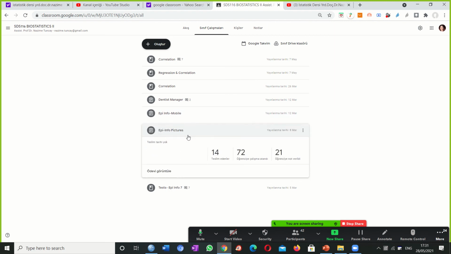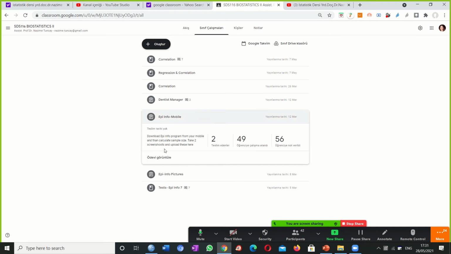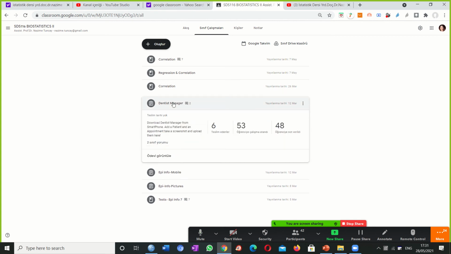You have to know that you can create forms. It's a free program, and you can enter data. You can do statistics. That's enough for us. Now here, IP-info mobile, we have studied that, and you see the number of students who have submitted the homework. And we have also seen Dentist Manager. This is also a free program that you can use on your mobile phones freely.